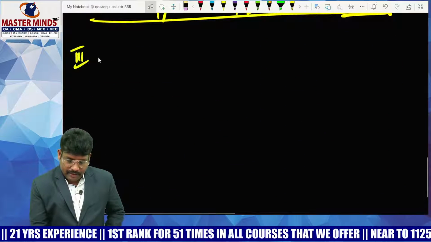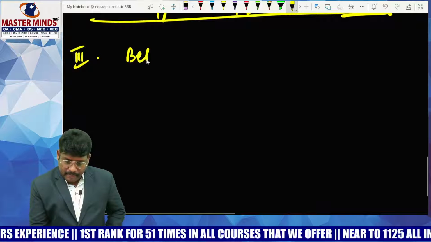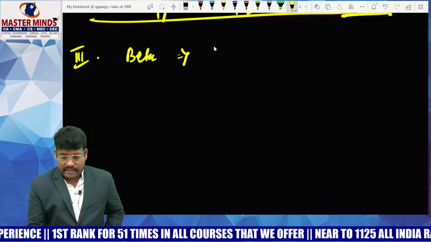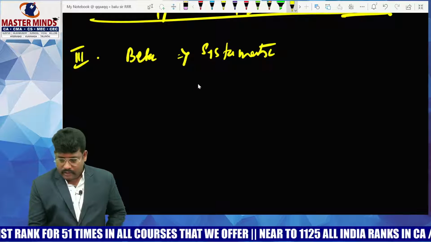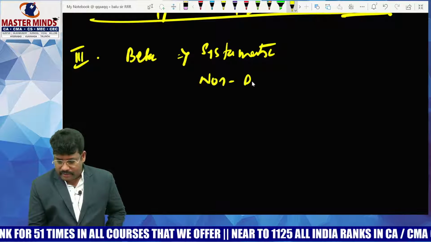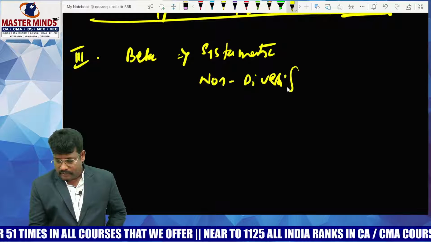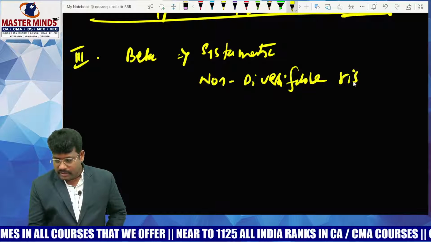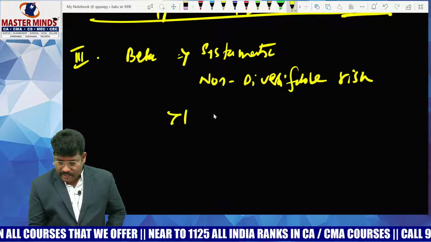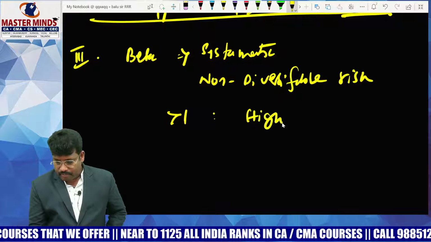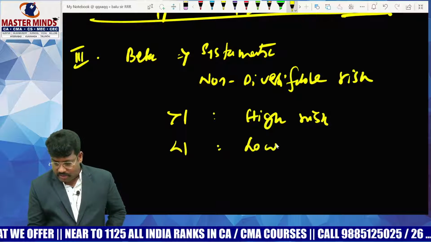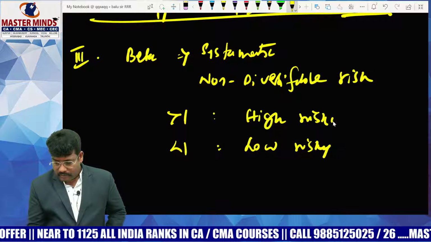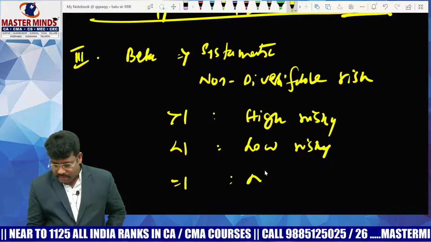Beta is a systematic risk or non-diversifiable risk. Generally, beta greater than 1 is nothing but high risk. Beta less than 1 is low risk, whereas beta equal to 1 is normal.